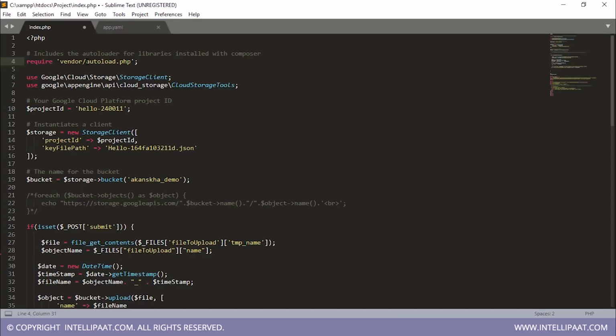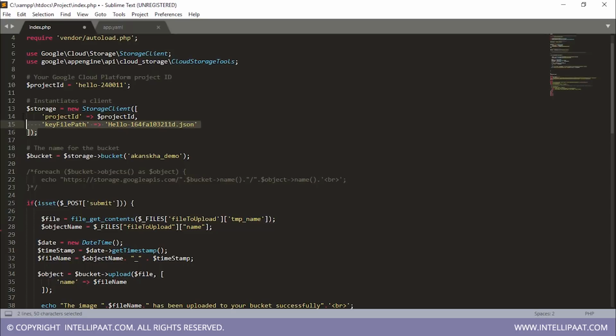So first of all, I have included a file called autoload.php, which is basically a library which resides in the folder named vendor, which was downloaded when I installed Composer on my system, under which I am running my application. For this field, you'll have to include the project ID of your own project that you created in the very beginning of this hands-on. After that, I have included these 3 lines of code where I have provided the name of my JSON file which was downloaded to my system when I created my service account key. So you'll also have to include your service account key in this field.